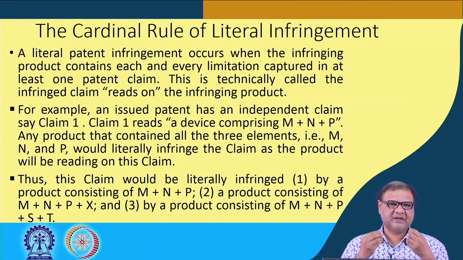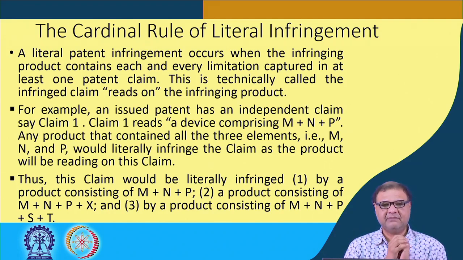Now, let me substantiate it and give you an example. Suppose there is a patent that captures three different limitations, say for example, M, N and P. Any product which contains M, N and P would be an infringing product.